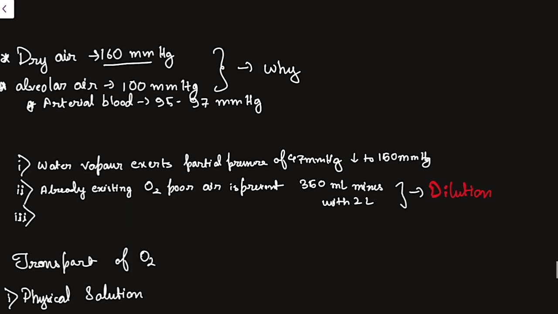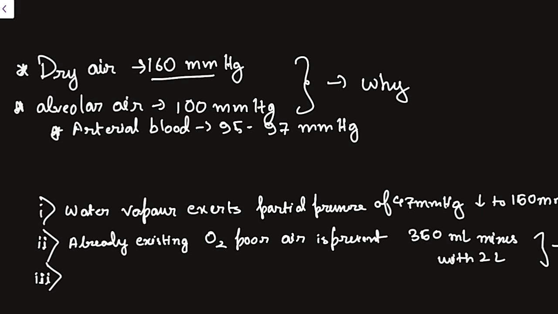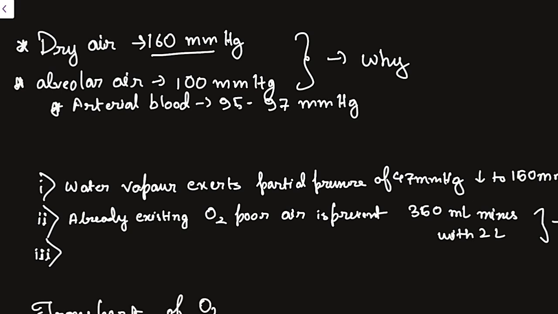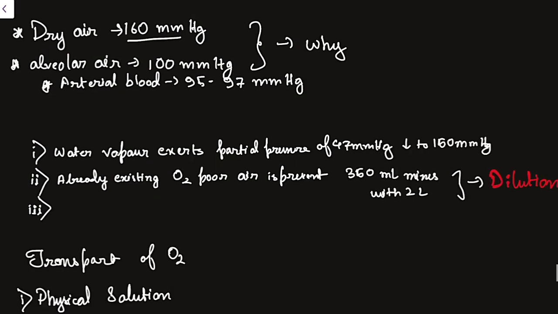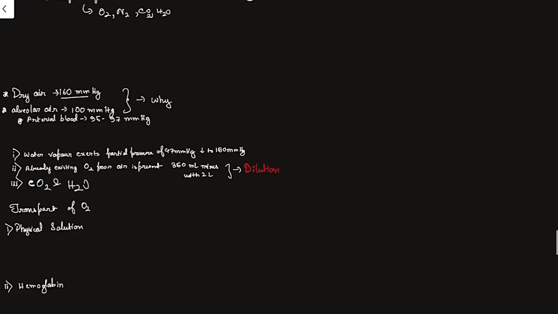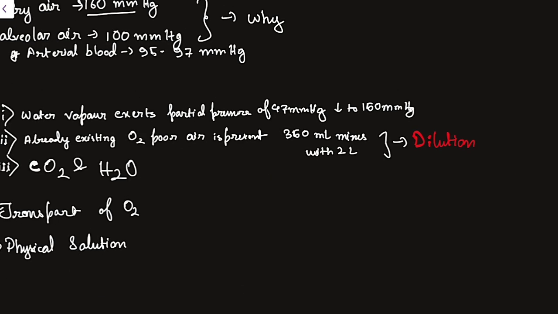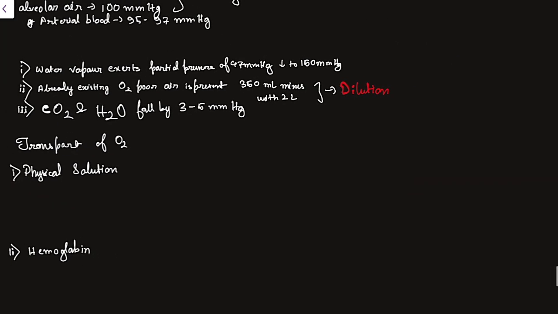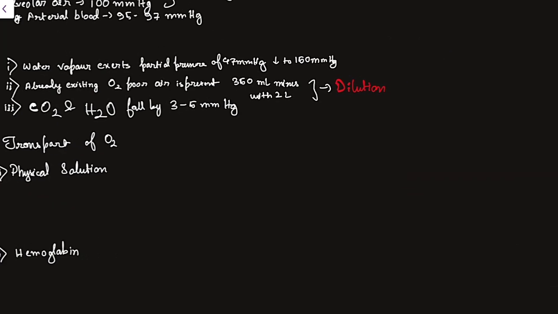I will be explaining why there is a difference of 3 to 5 millimeter Hg pressure between the alveolar air and arterial blood. The reason is attributed to the presence of CO2 and water vapor. CO2 and water vapor cause the partial pressure to fall by 3 to 5 millimeter Hg. This dilution of air is occurring in several steps, meaning the PO2 is falling in several steps. So all these steps together constitute the O2 cascade.